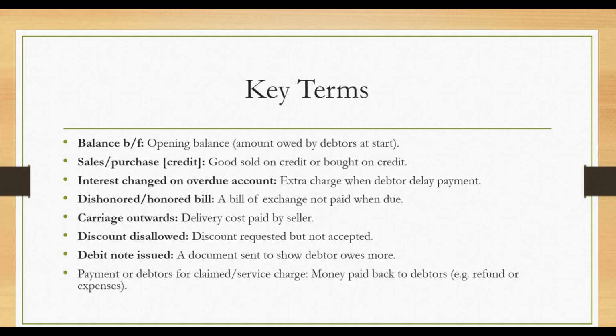Dishonored, and we have honored bill. A bill of exchange not paid when due is a dishonored bill. Then honored bills are bills that are paid when they are due. So we have carriage outward, delivery cost. I explained all these things to you in that format. We have discount disallowed, which is a discount requested but not accepted.